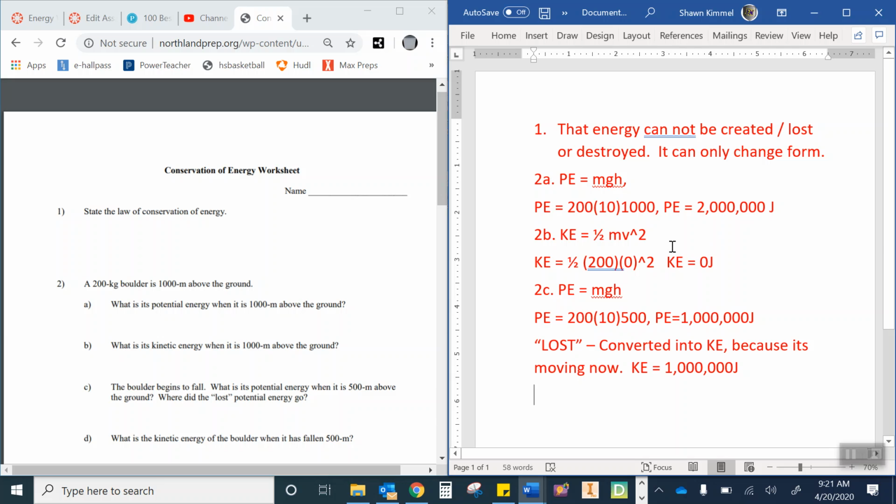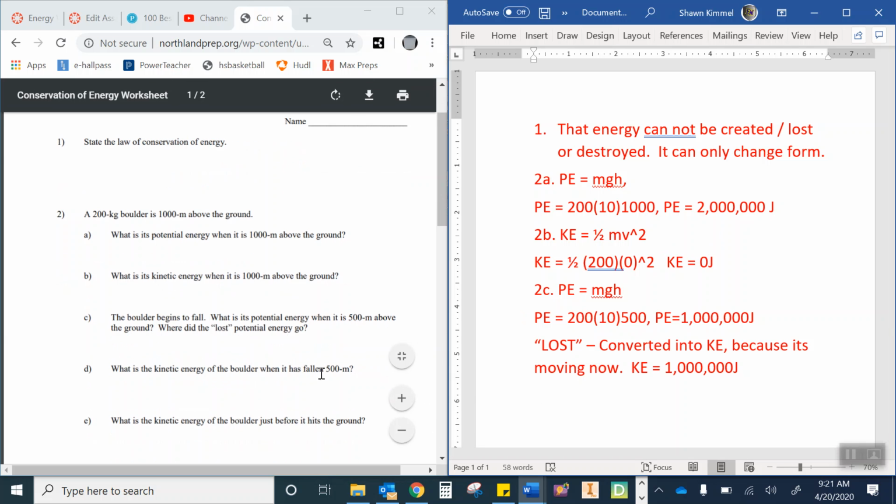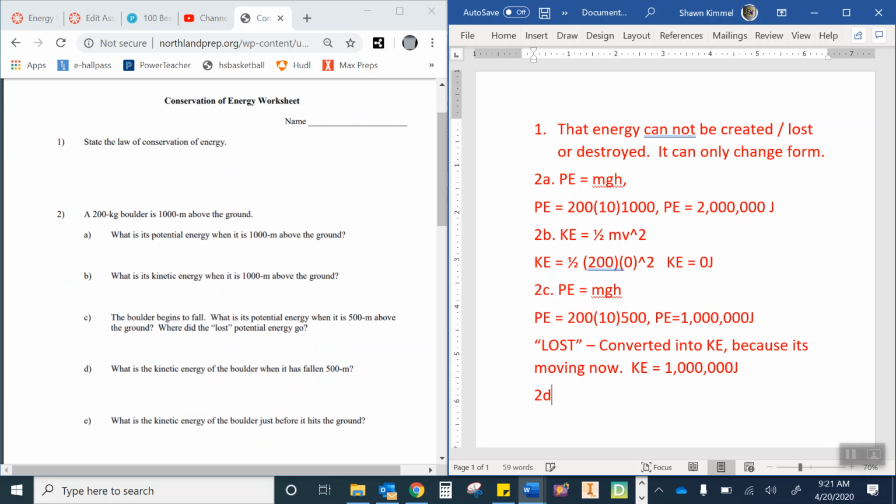All right, 2D. What is the kinetic energy of the boulder when it's fallen 500 meters? Well, we just did that one. I'll write it down here again. If we look at it this way, the kinetic energy, I'm going to do this mathematically here without numbers, is the potential energy initially minus the potential energy of where it was at the end, at the final. And that was how I got the 2 million minus the 1 mil. I'm just writing mil instead of writing all the zeros out. So that means the kinetic energy, as we said, was 1 million joules.